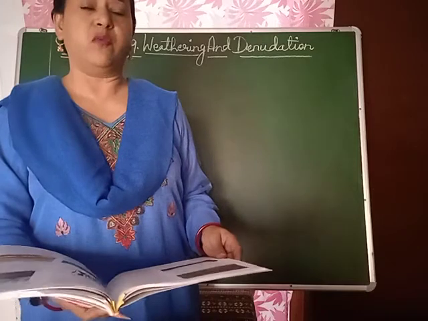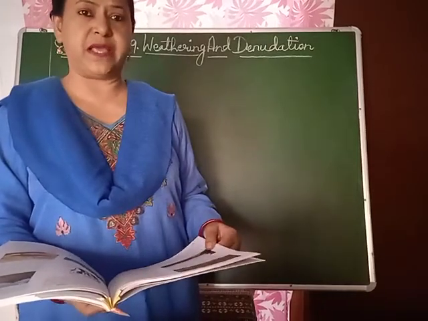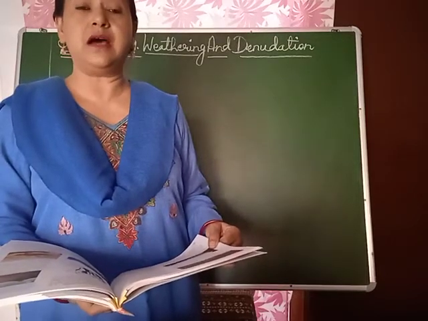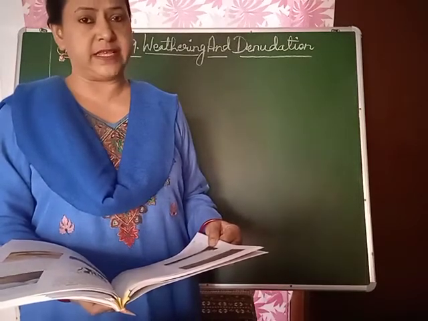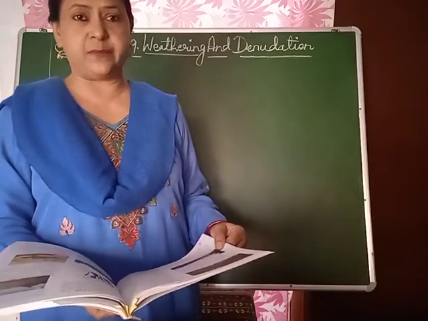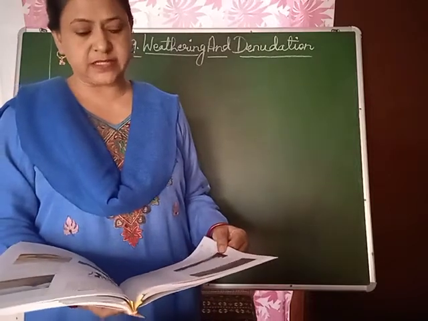So children, where else is deflation taking place? Not only in deserts, children, it is also taking place in vegetative places where the farmland is, where plowing of fields is taking place, and where the alluvial soil, fertile soil, is found.